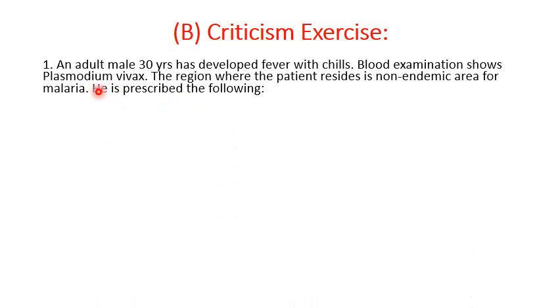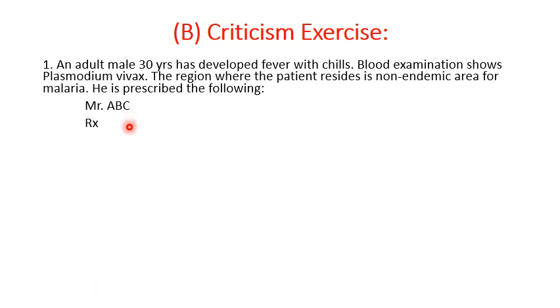So this is the case. An adult male 30 years had developed fever with the chills. Blood examination shows Plasmodium vivax malaria. The region where the patient resides is non-endemic area for the malaria. He is prescribed the following drugs.